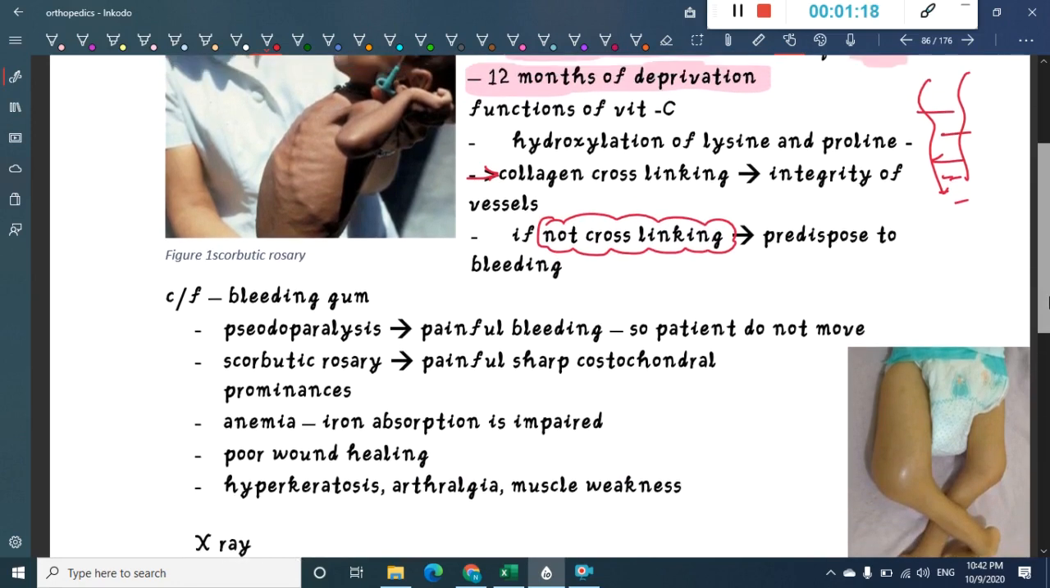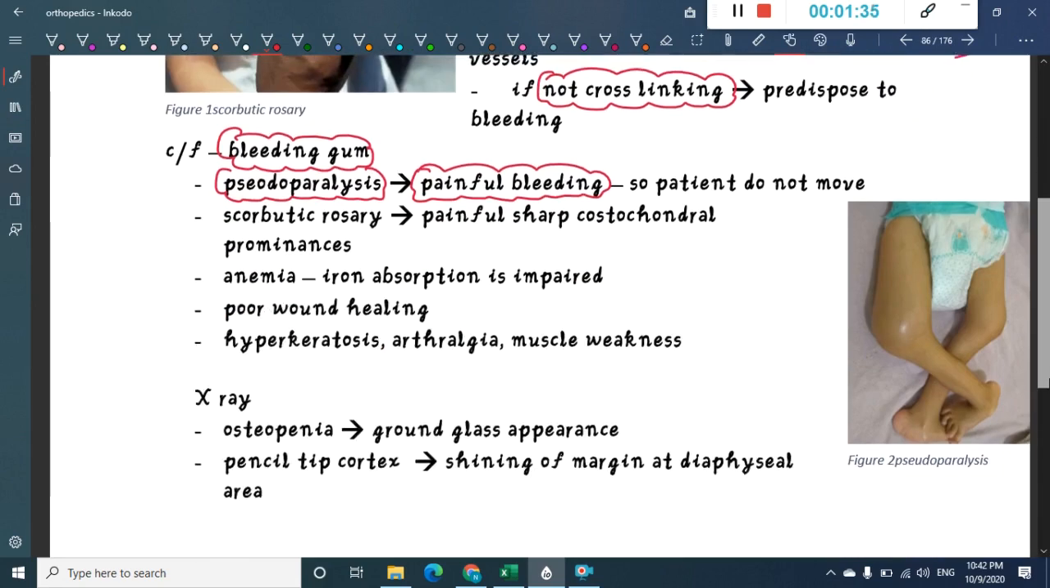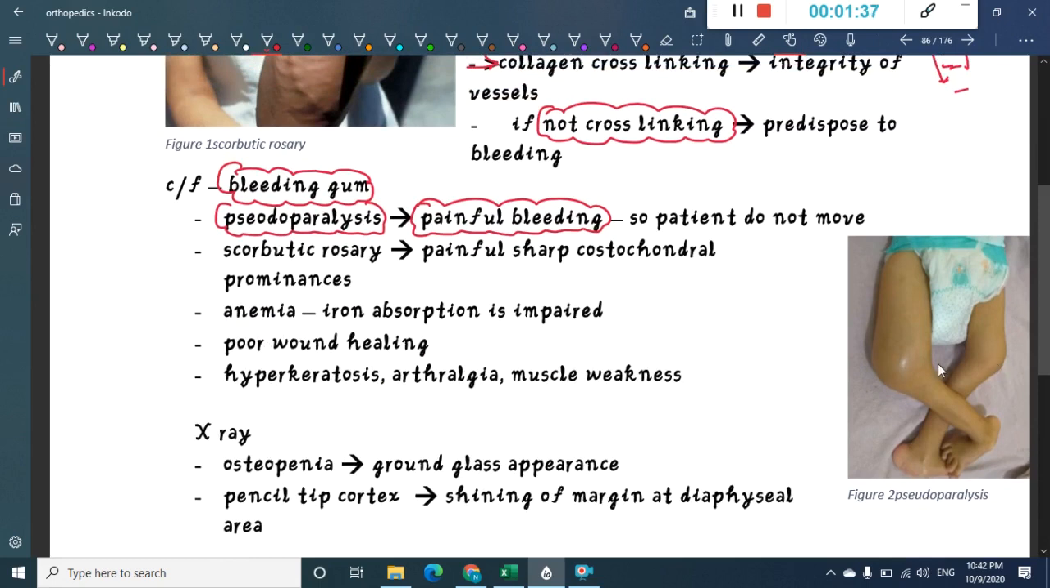So what do you see in scurvy? What are the clinical features? First, the patient presents with bleeding gums. Then there is something called pseudoparalysis. What is this pseudoparalysis? Pseudoparalysis is also called painful bleeding. So here the bleeding is occurring in the bones. What is this? Swelling. This swelling is nothing but bleed.